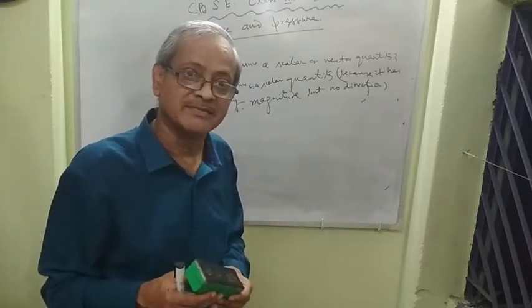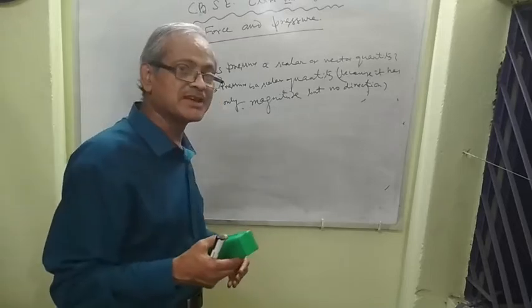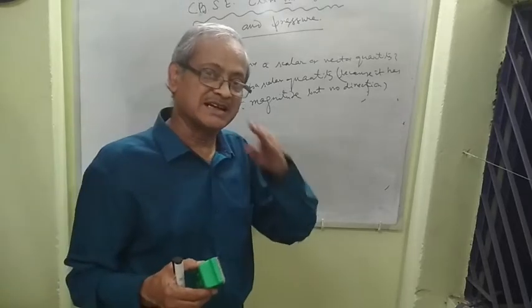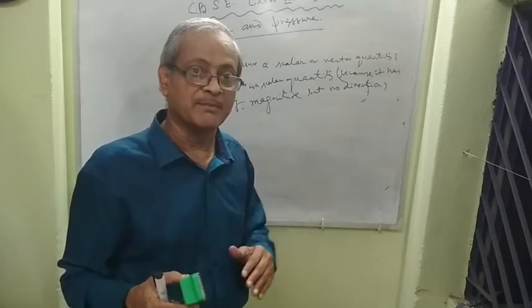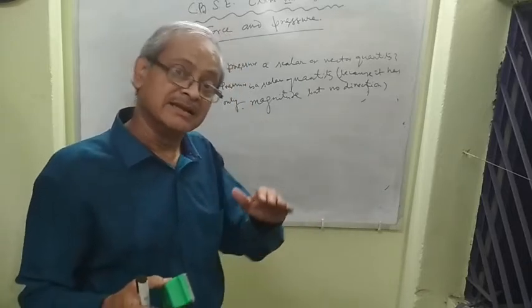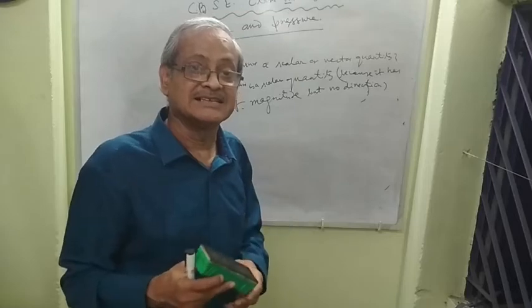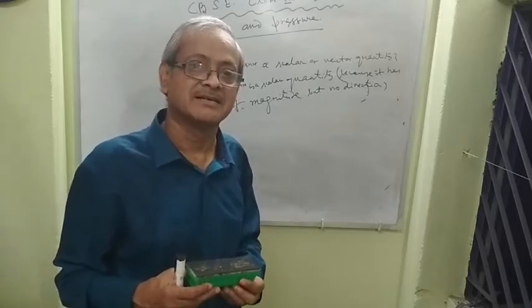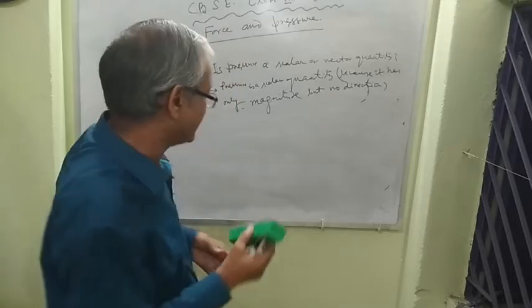Remember it. Knives are made sharp so that, compared to a blunt knife, greater pressure is developed.